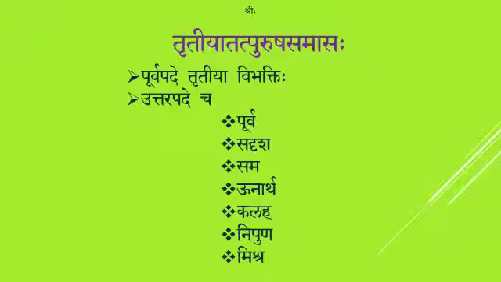I repeat the criteria. The first one, the Purva Padam should be in Tritiya Vibhakti and the Uttara Padam should be any one among the 7 listed. Like in Dvitiya Vibhakti, the same rule applies to the Tritiya Vibhakti Tatpurusha Samasa also. That is, the Samasta Pade Purva Padasya Vibhakte Lopaha Bhavati. The Vibhakti of the Purva Padam, in this Samasa it is Tritiya Vibhakti, disappears in the Samasta Padam, that is in the compound. We shall see the next type.